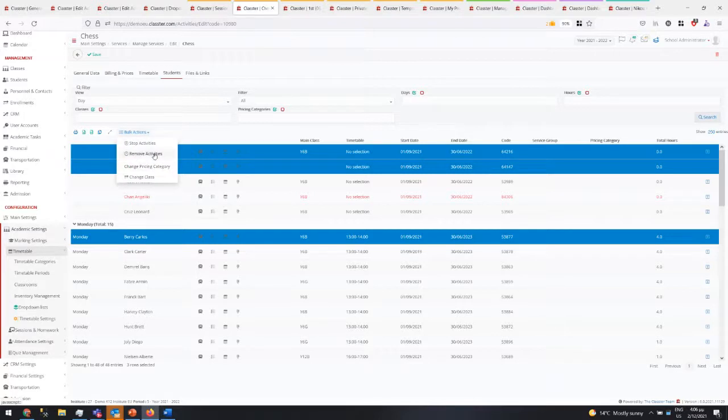Like stop and remove activity, change pricing category for student. So how much we charge. For example, you can have a charge for 1 hour, for 2 hours per week. That is 2 pricing categories. You can have 2 activities, so 1 activity with 2 pricing categories.